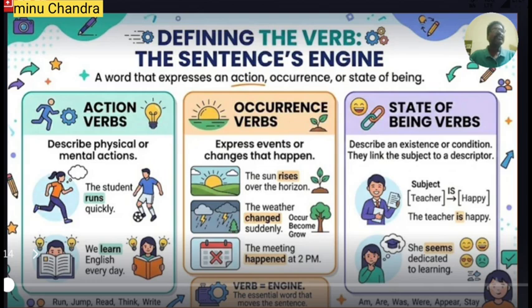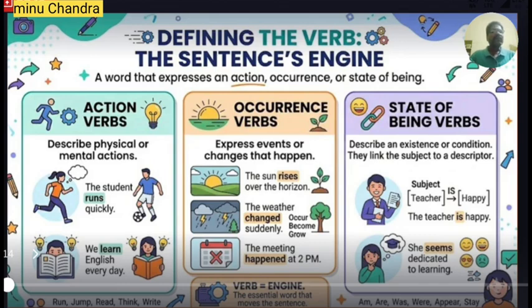Similarly, the weather changed suddenly. Here the weather is the subject, whereas changed is the V2 form of the verb and suddenly is the adverb. So here the word changed expresses the changes that happen in the weather. Therefore, here changed is a verb because it expresses the changes. Similarly, the meeting happened at 2 p.m. This indicates the occurrence. So happened expresses one of the events. Therefore, the word happened is a verb here.